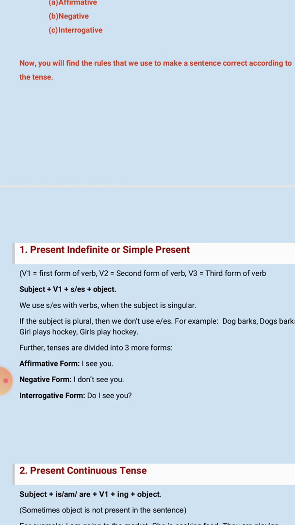If here is written he or she, then we write this sentence like that. He sees you. We will write down S after see. Then he does not see you. Does he see you? Then we will use here does. For singulars we use S or ES.